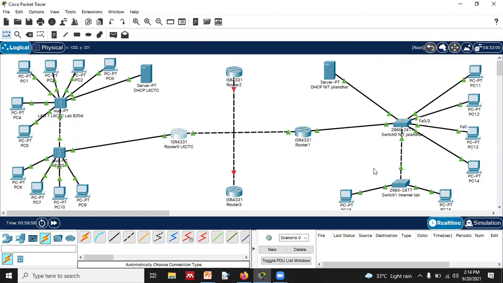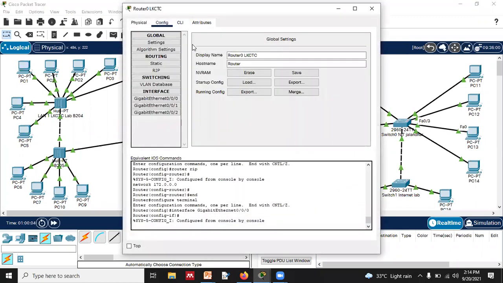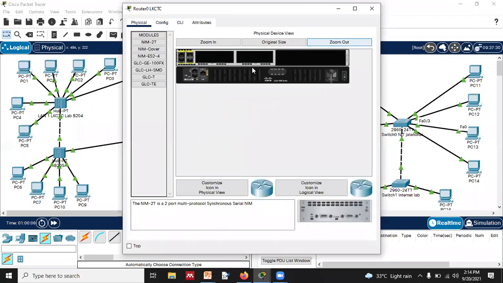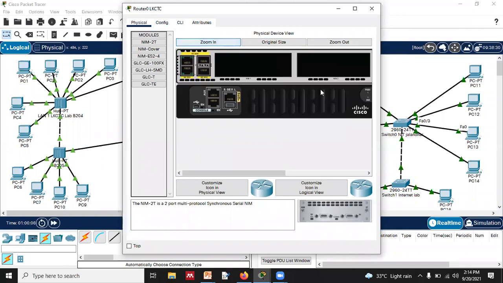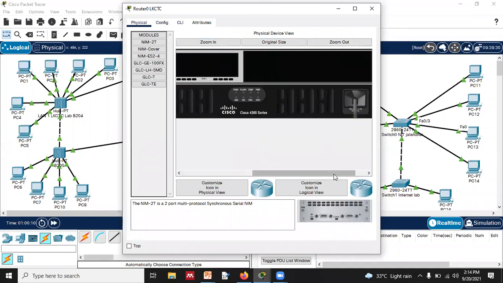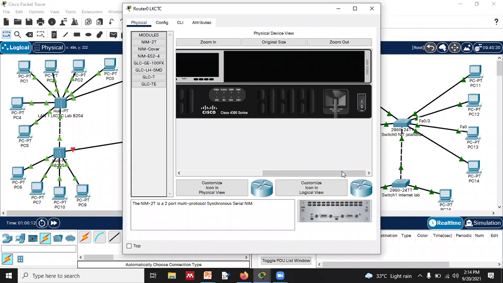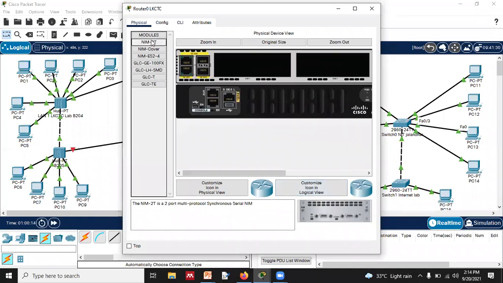Now for that, you can see in this router there is no more available port. So what we will do, we need to, yes, anyone, turn it off. We need to add the module. Which module we need to add?